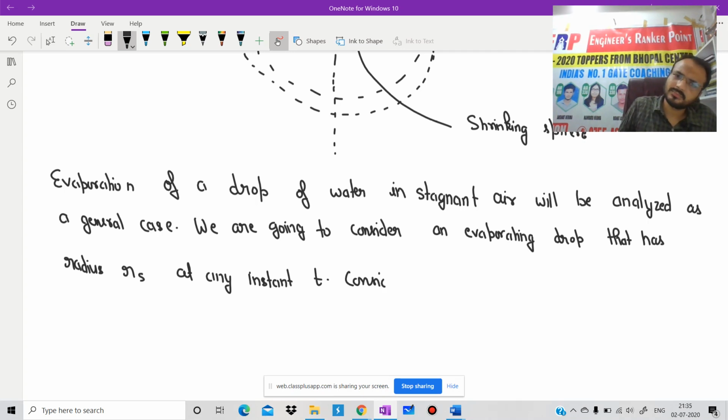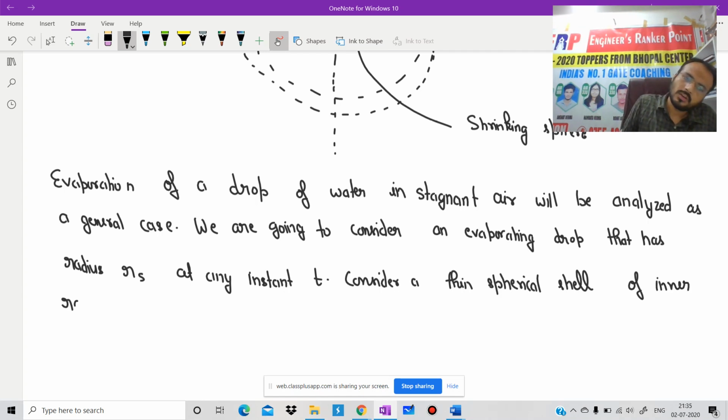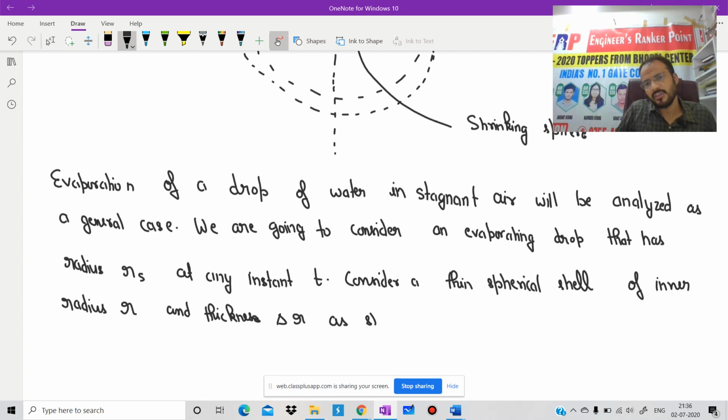Consider a thin spherical shell of inner radius small r, and we assume thickness dr or delta r, as shown in the above figure.